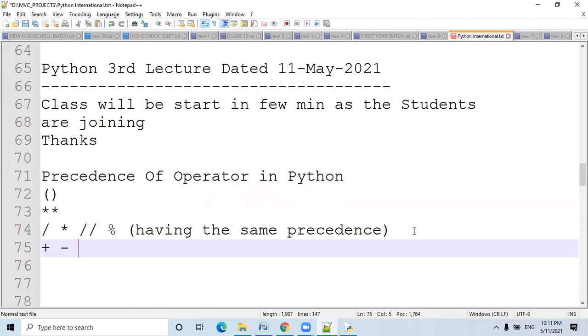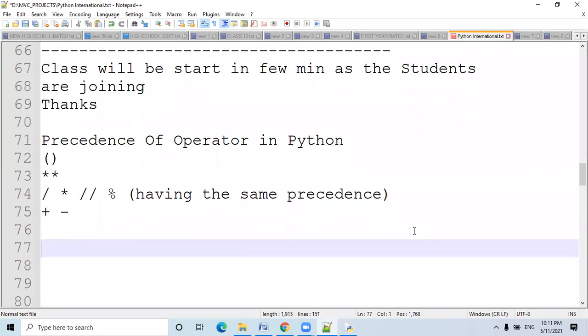Suppose in any expression multiple operators are involved, then how will the expression be evaluated? For example, I just want to give you a small task: 6 multiply 3 plus 4 double asterisk 2 double slash 5 minus 8. This expression will be evaluated according to the precedence of operators. Which operator has the high precedence? Exponential has the high precedence. So first of all, this portion will be calculated.